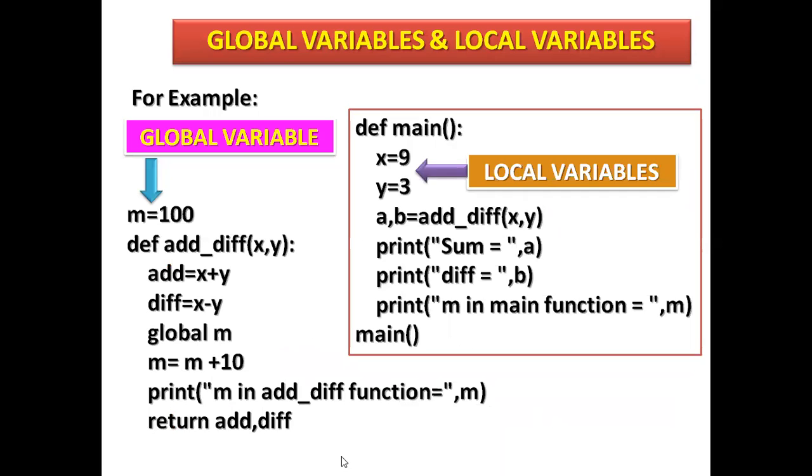Here see the difference, how global variables are declared. I am explaining here: M equal 100. What is M here? This is a variable name. Equal is an assignment operator here. 100 is a value which is assigned to M. This means before starting the program, I have declared this variable, so it is a global variable, declared at the top of the program.